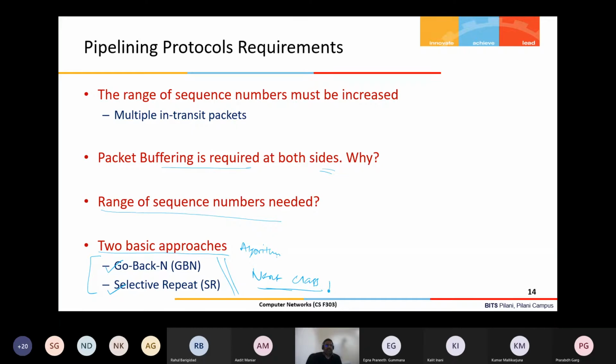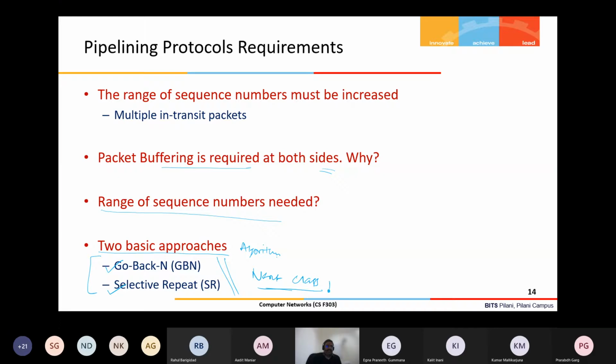So how can this utilization be improved or made better? For that, in place of a single packet, we can have multiple in-transit packets. Let us say some n packets can be sent without getting an acknowledgement. So at a time, a maximum of n packets can be in transit. Now this n can be 10, 20, 30. That needs to be decided. With the help of this, the utilization can certainly be better.